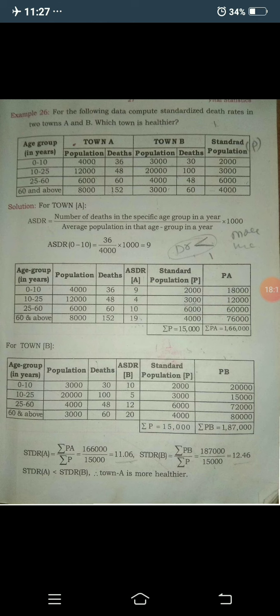And similarly for 60 and above, concentrate here: in 0 to 10 the deaths are 36, but in 60 and above the population is less but the death rate is quite high. That is 152 divided by 8000 into 1000, you get 19.